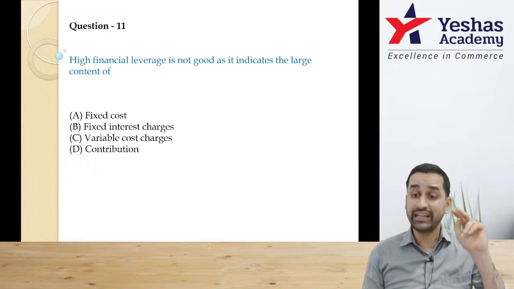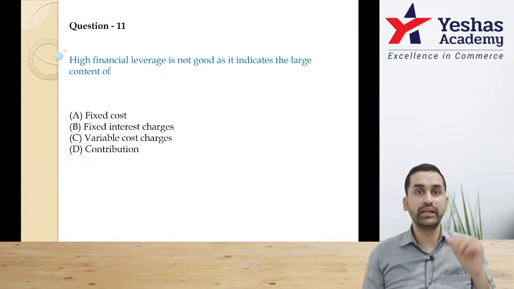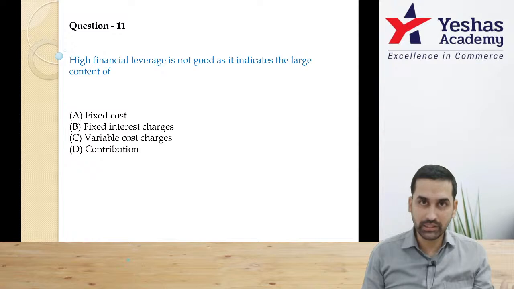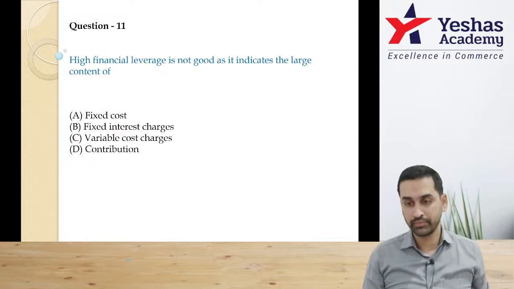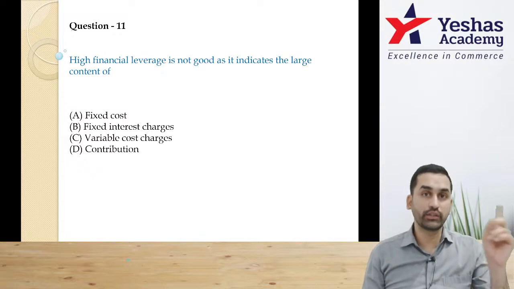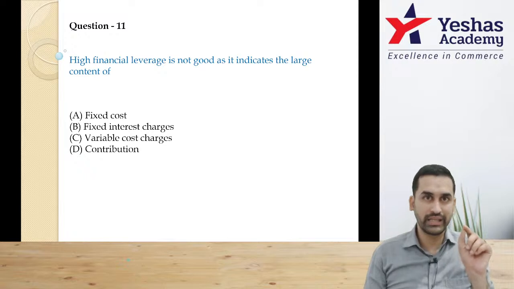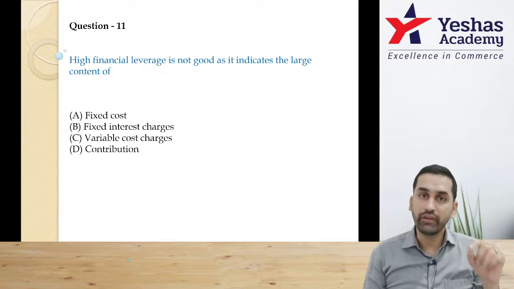When they say fixed interest charges, they're talking about pure financial item: interest on loan, interest on debenture, interest on bonds. Correct? Both are fixed. Remember, rent is also fixed, interest is also fixed, but rent is a fixed operating cost, whereas interest is a fixed financial cost.